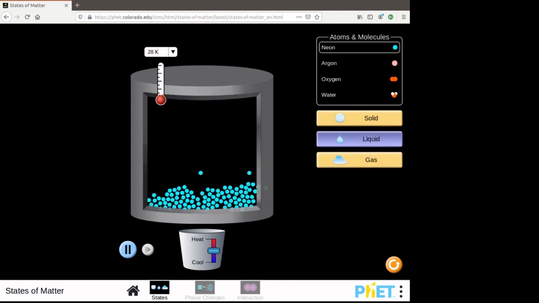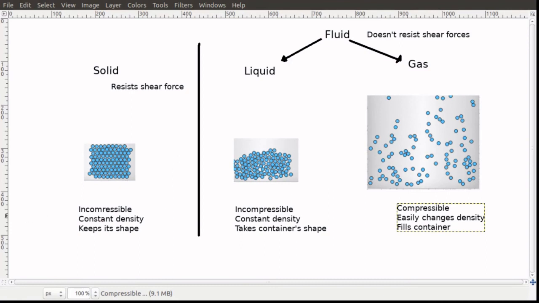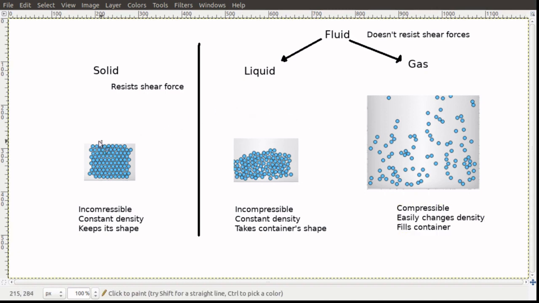Okay, let me say a little bit more about what we've been talking about. So here we have a solid. So how's a solid going to work? Let's say I got to get over here. Here's the background. What if I put a force on a solid?